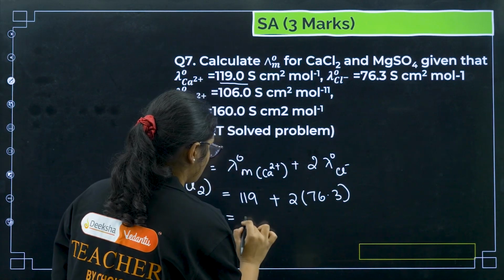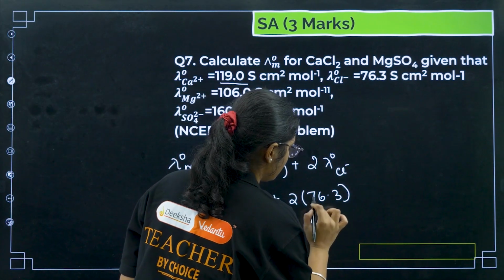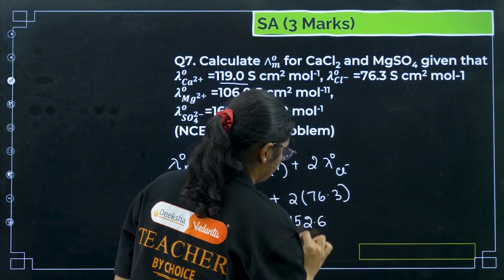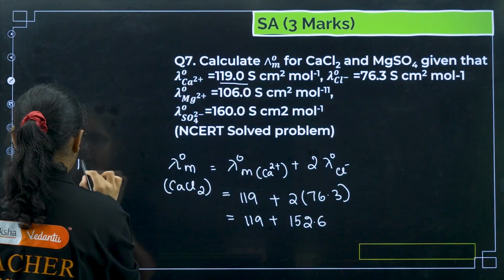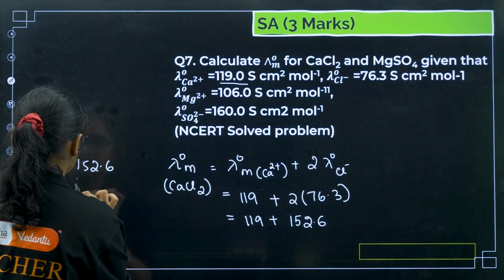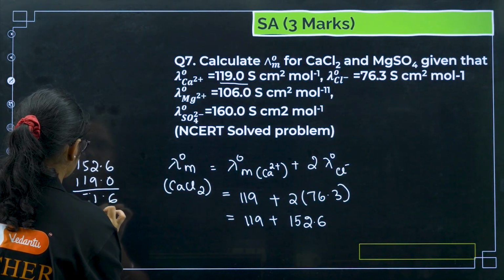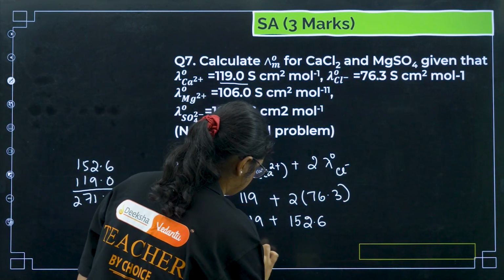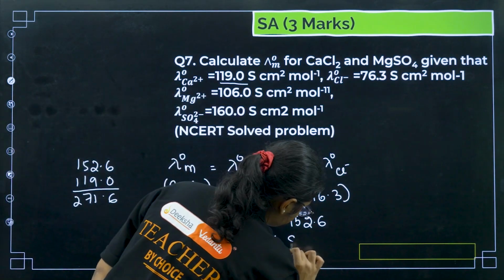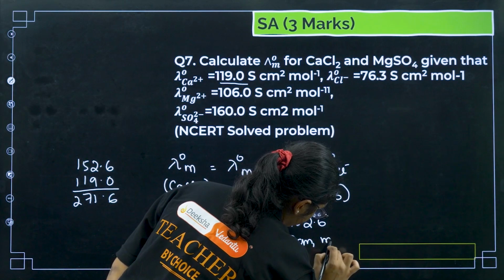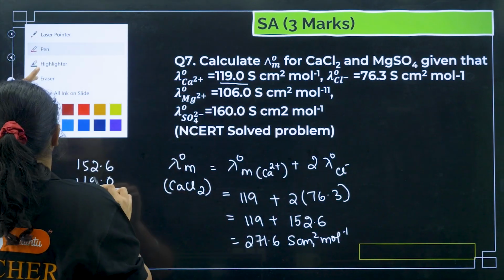So 2 times 76.3 is 152.6, plus 119 gives 271.6 S centimeter square mole inverse. Do not forget to write the units.